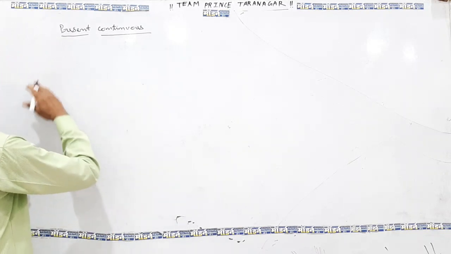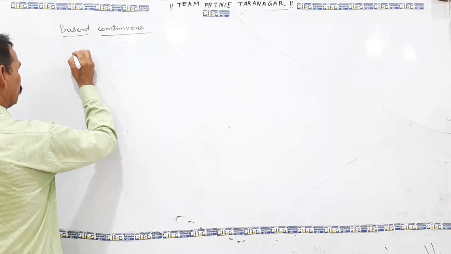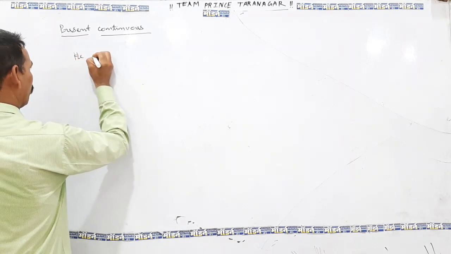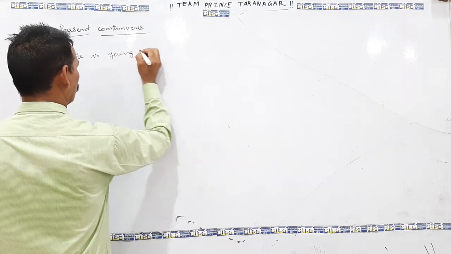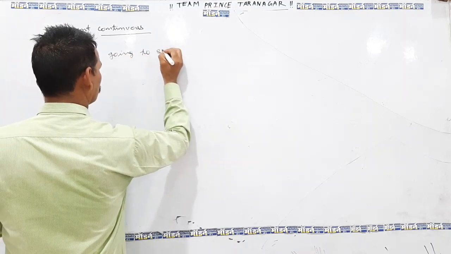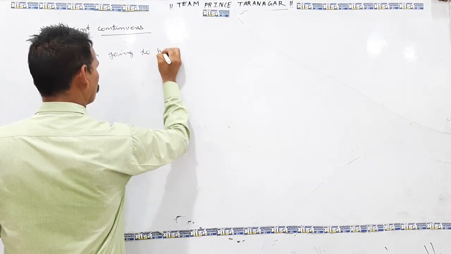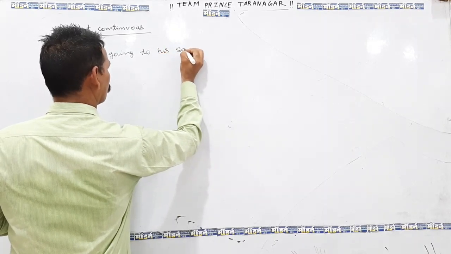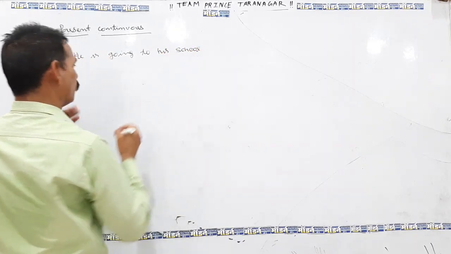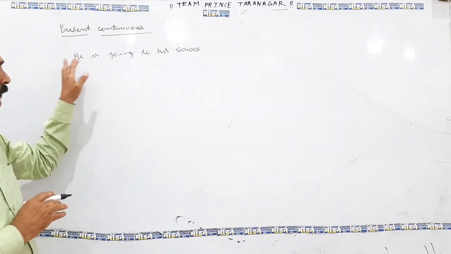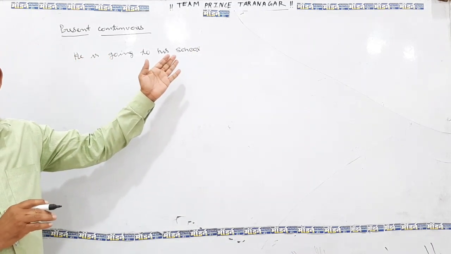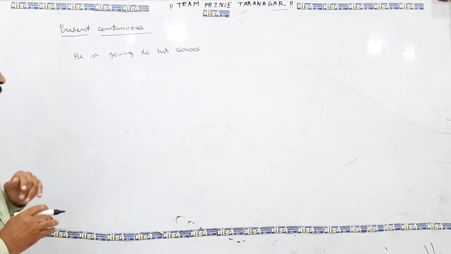Now just I say he is going to his school. This is the affirmative sentence. Now we need to change this sentence into negative.